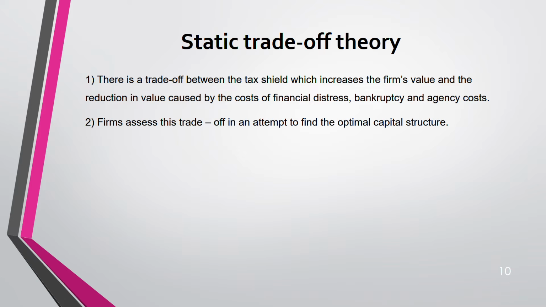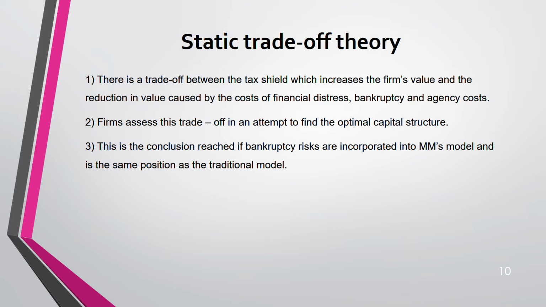Which is more? Second, firm assesses this trade-off in an attempt to find the optimal capital structure. So this is how firms will go for an optimal capital structure. They will see. Okay. So in conclusion, if bankruptcy risk is also incorporated in Modigliani and Miller's model, it will give you the same position as the traditional model. What is that? Cost of equity increases, cost of debt will increase after a certain point of time, WACC also will increase, but WACC will be between these two. That's what the traditional model says.